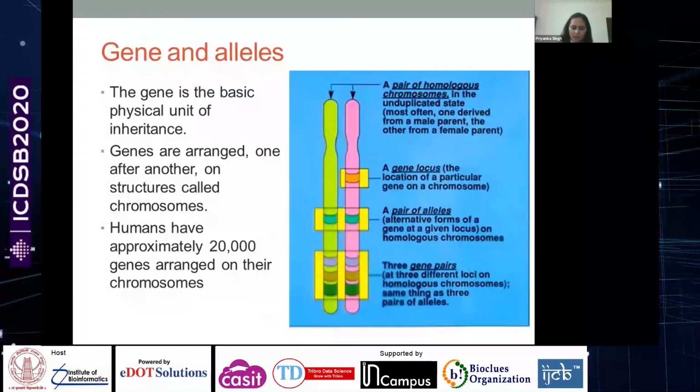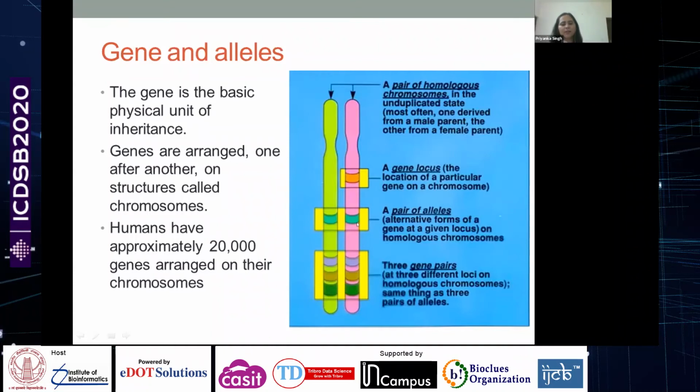Basically, on the chromosomes are present these genes. The gene is the basic physical unit of inheritance. As I showed you in the last slide, there are these pairs of chromosomes, which are called homologous chromosomes. One is from the male parent and one is from the female parent. The location of a gene on a chromosome is called the gene locus. There is a pair of alleles, which are alternative forms of a gene at a given locus.